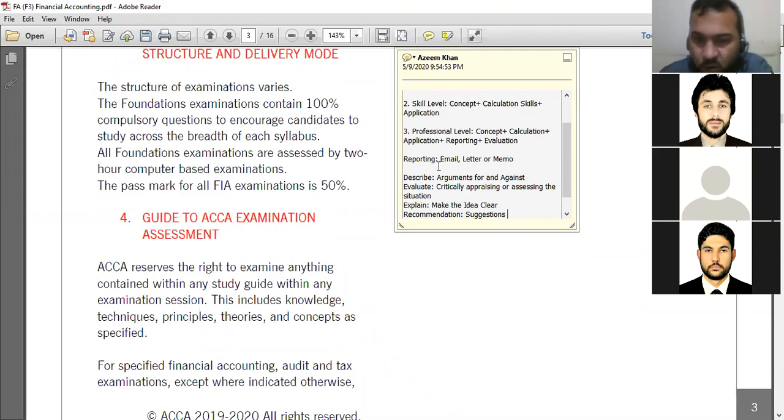So when you are answering a professional level question, clear, the examiner will test these reporting skills. In the requirement you will have different wording, so when you are answering the question, you have to look at the word the examiner has asked: describe, evaluate, explain, recommend. These wordings should be considered, and also how you are presenting it, whether in the form of an email, a letter, or a memo. Memo means a brief overview of something; you can say memorandum. Clear or not, reporting?